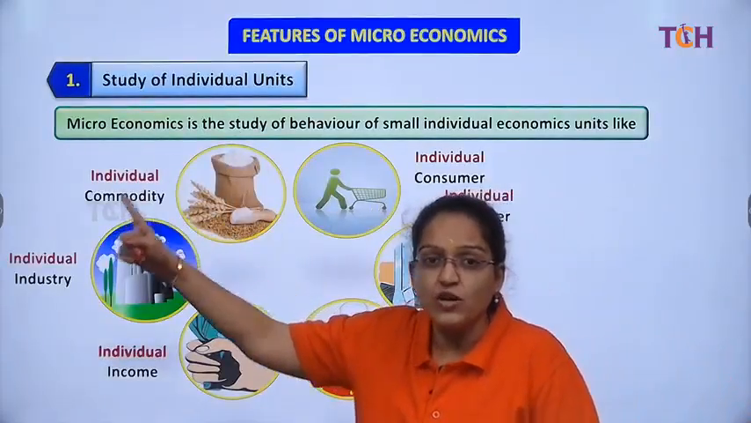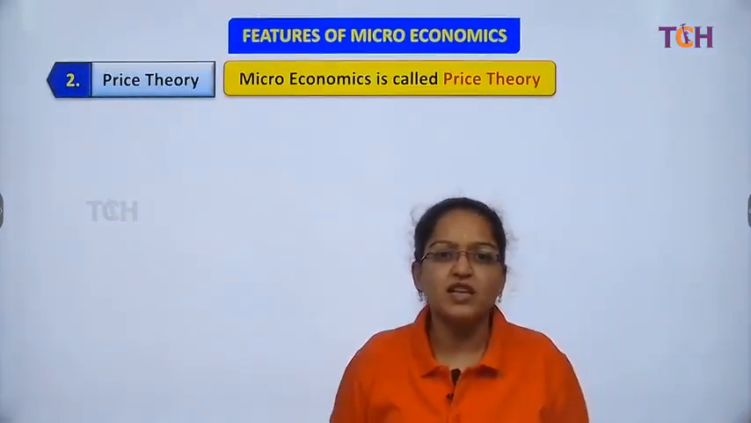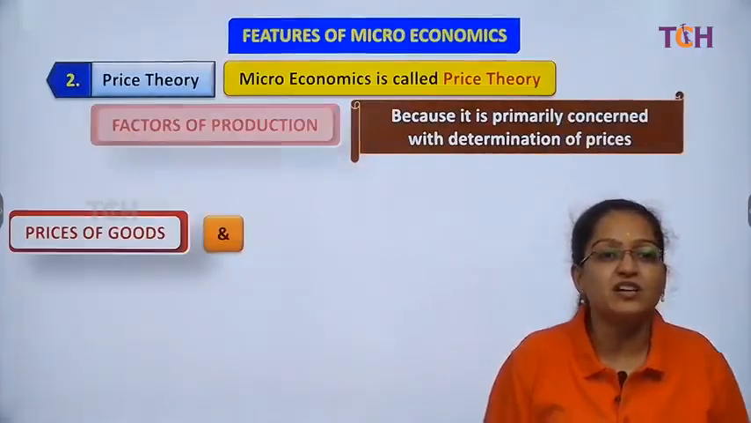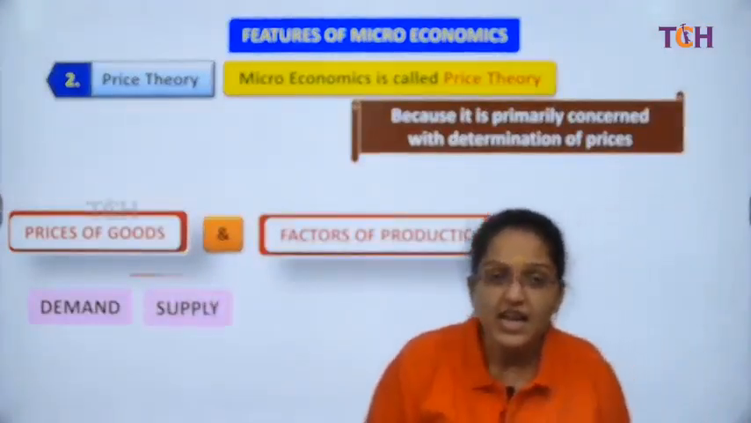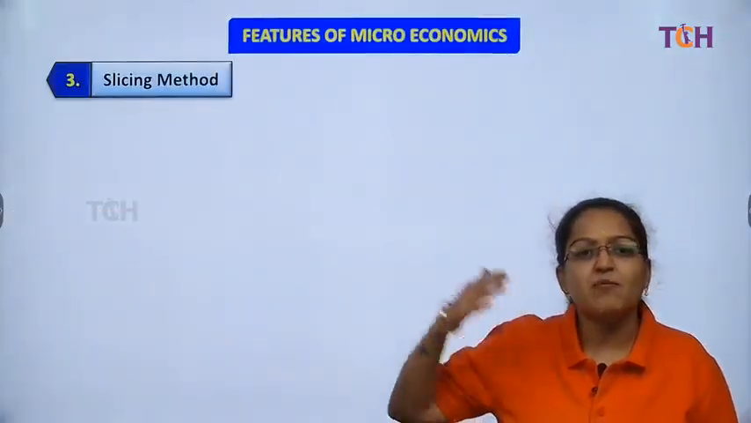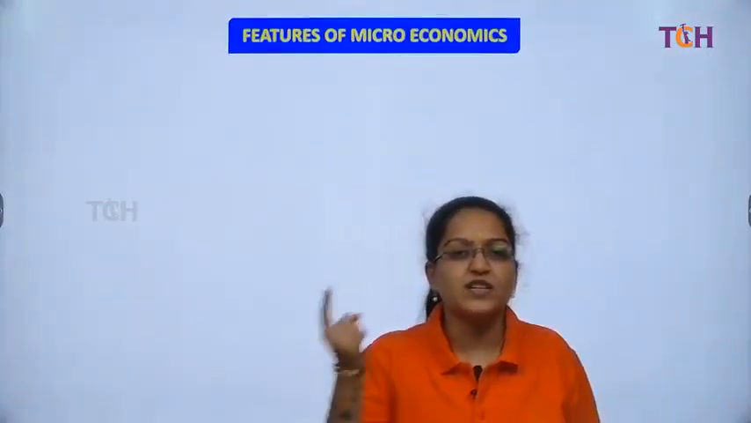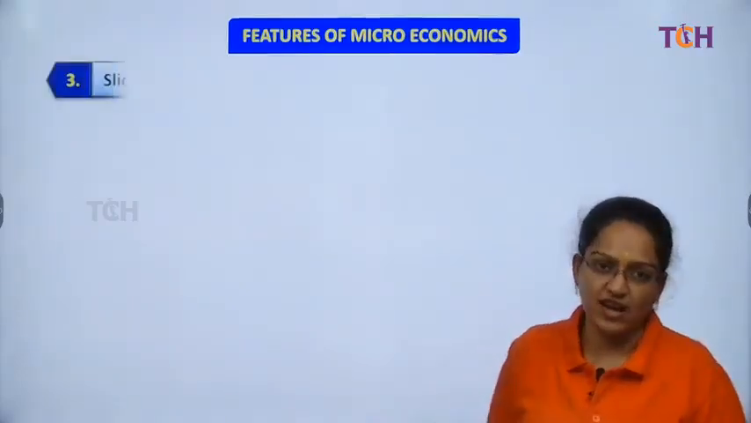So see, the distinguishing part as well. The second feature is called price theory. Just now we studied with the help of demand and supply, we determined the equilibrium price, and therefore microeconomics is called price theory. Whereas macro is called income theory, because we determine the income with the help of employment and production that we have done.